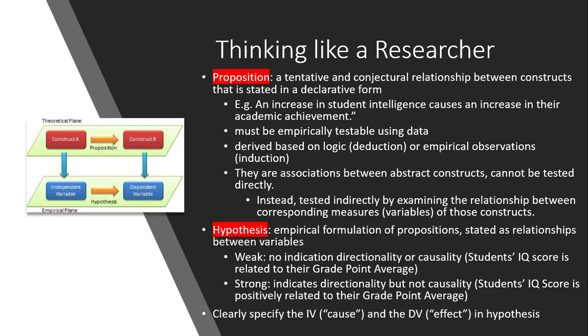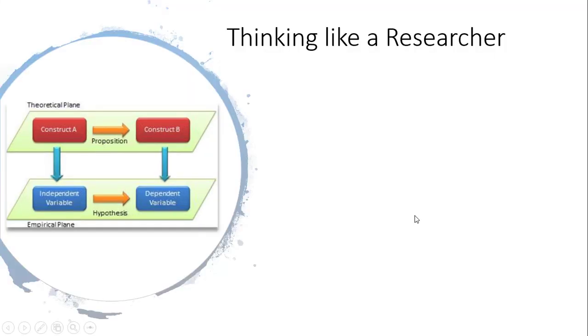We cannot turn it the other way around and say grade point average is the independent variable and the student IQ score is the dependent variable. No, it doesn't work that way, because we have to clearly state which one is the cause and which one is the effect. So we must state the hypothesis in such a way that we know what is the cause and what is the effect.